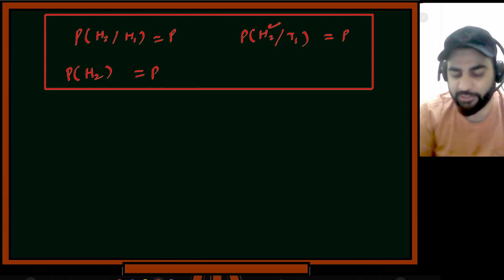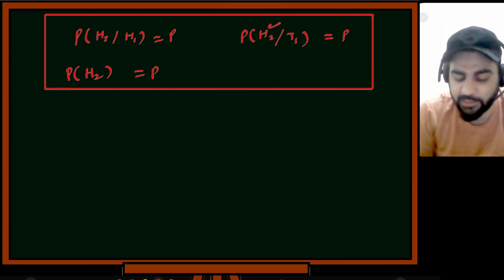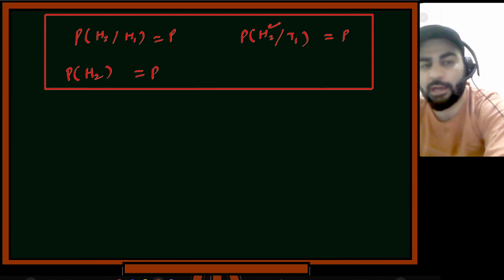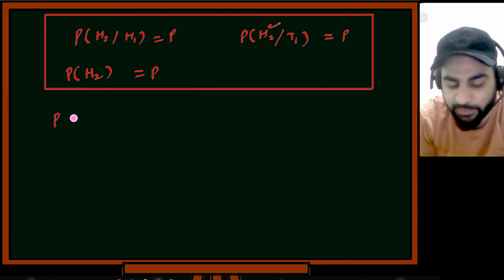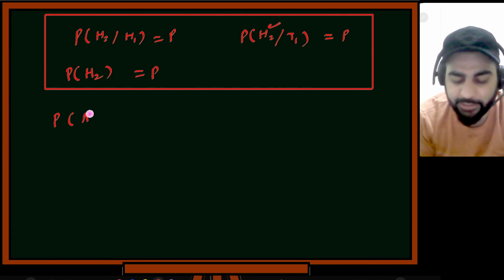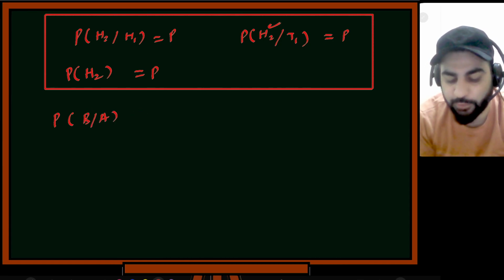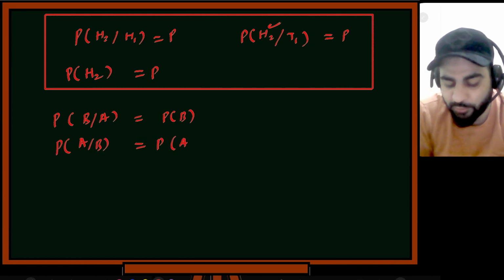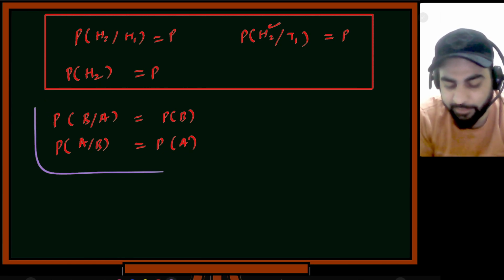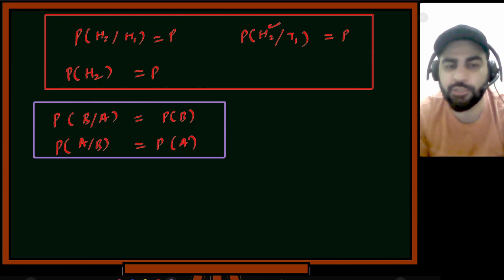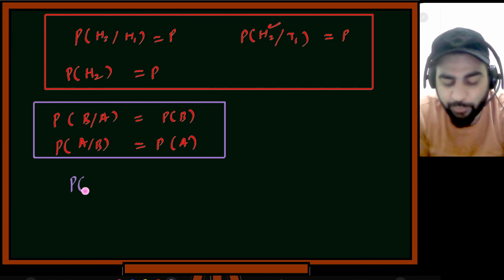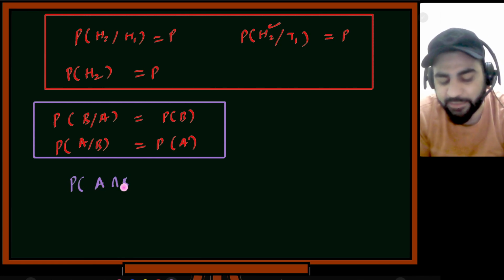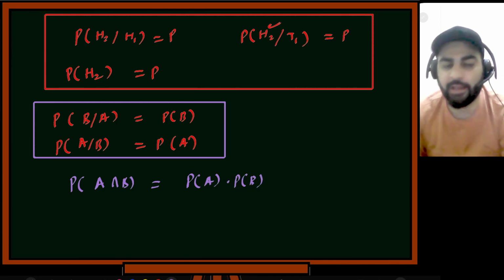So that is the definition. If I write the definition again to rehearse what we saw when we started: probability of B given A is equal to probability of B, or probability of A given B is equal to probability of A. These two are said to be independent events. So if I say A and B are independent, we can just write probability of A intersection B is equal to probability of A multiplied by probability of B. Why? What's the reason?